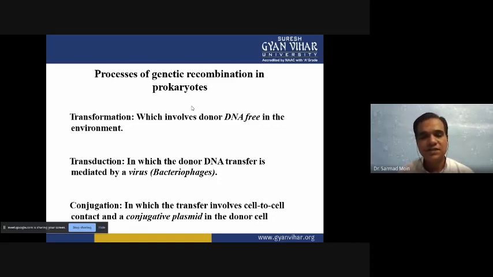The second method we studied is one in which the donor DNA is transferred by a vector, and that vector we studied as the bacteriophage. Through the bacteriophage, bacterial DNA like plasmid and genomic nucleoid DNA can be transferred from one organism to another. And now we are going to see how pili help in the transfer of genetic material from one organism to another, from donor to receiver.